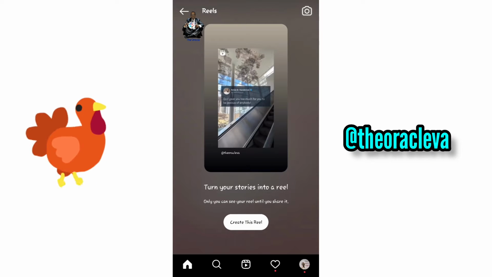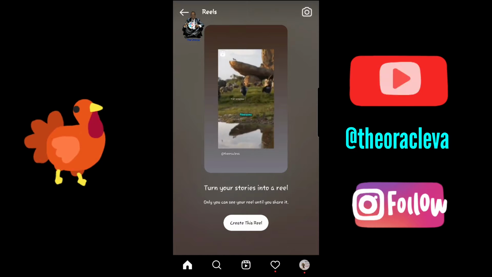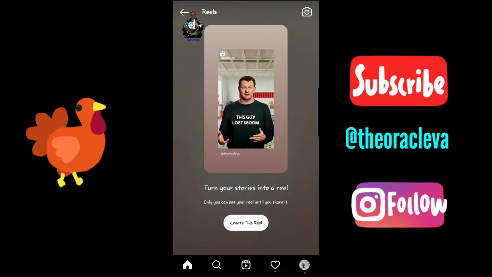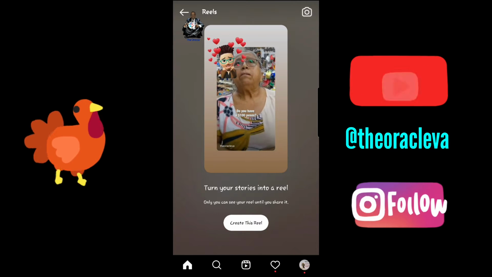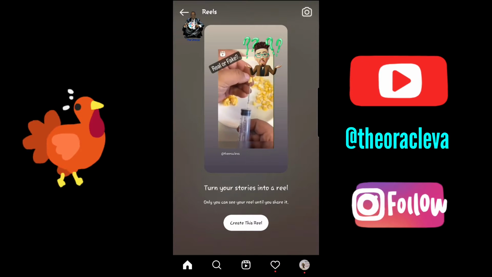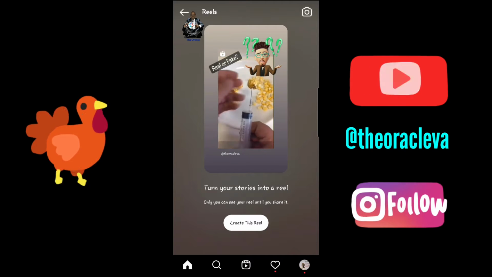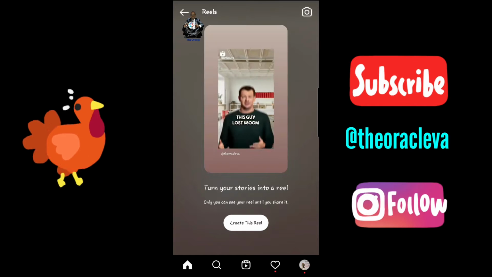Sometimes when you're scrolling on Instagram, you see this suggestion: turn your stories into a reel. Then it tells you only you can see this reel until you share it. Under it, you see create this reel. These things are always beautiful, so I always take advantage of them. I always advise people, whenever you can, take advantage of this. Click that create this reel.